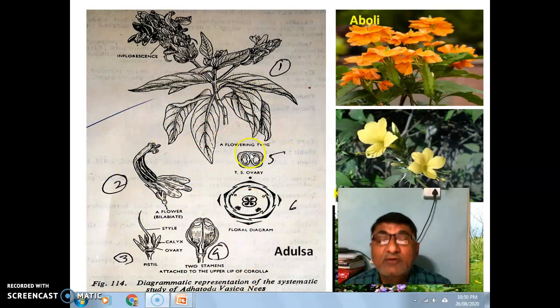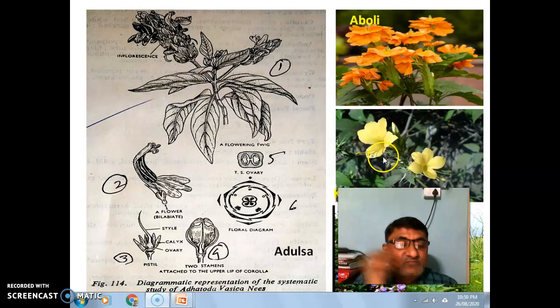This is one of the common plants planted in the garden. These are some other examples of this family. This is a Crossandra plant. In Marathi it is called Aboli. This is a flowering twig. Then this is another plant of this family, Barleria. This is one of the wild plants.